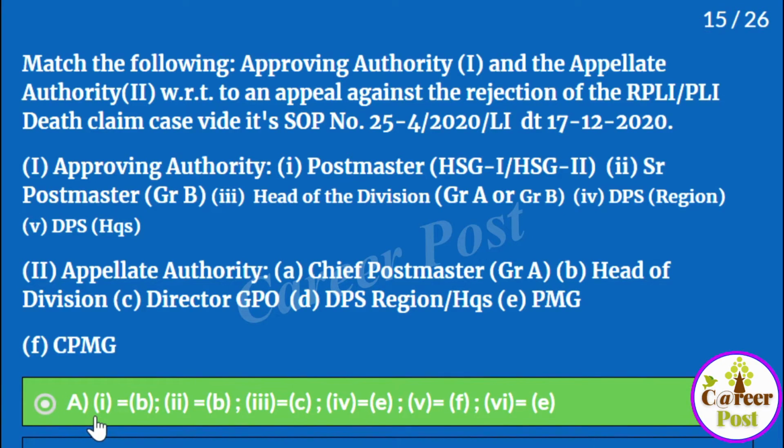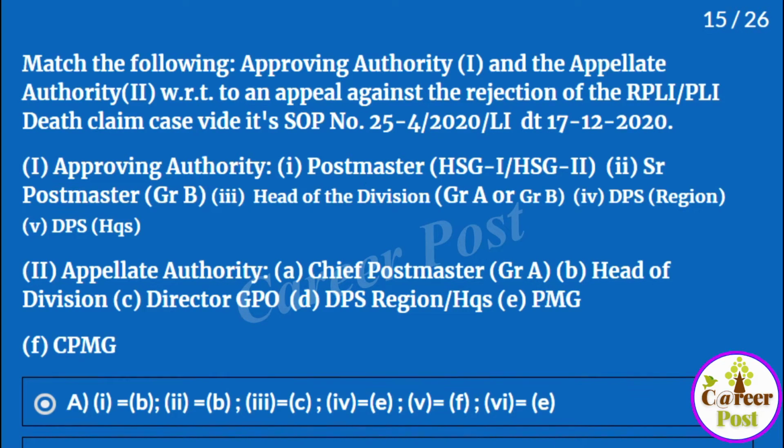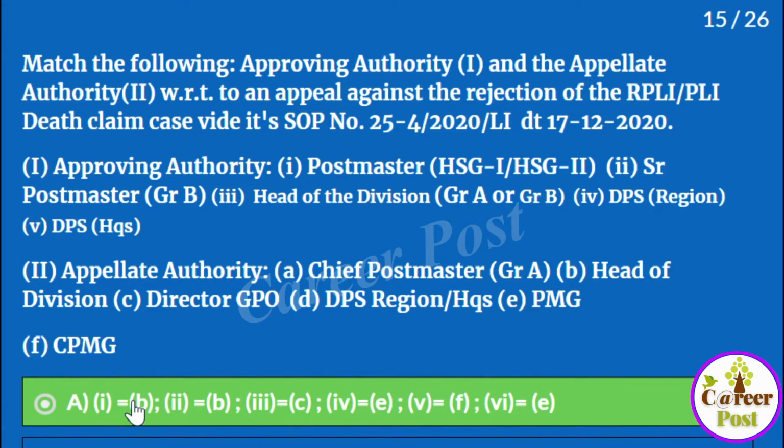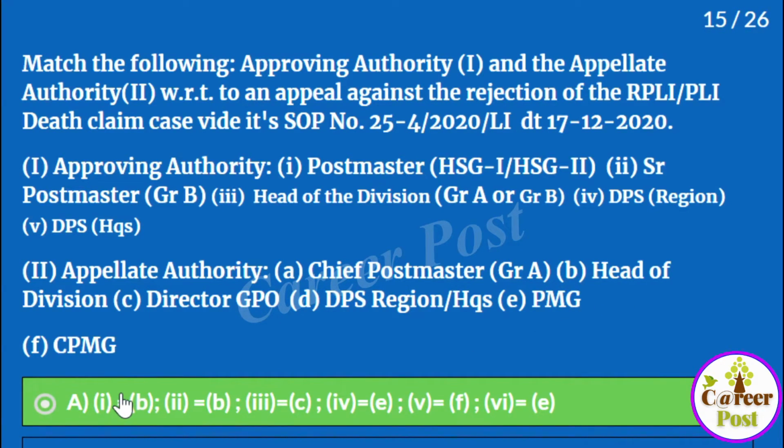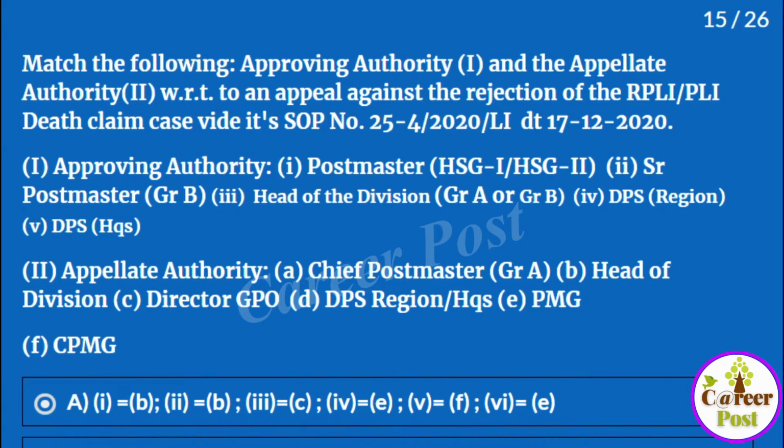The given answers are 1 is equal to B, 2 is equal to B, 3 is equal to C, 4 is equal to E, 5 is equal to F, 6 is equal to E. That is, the option for A: Postmaster HSG1 is mapped to head of the division. Whether it is correct, that means Postmaster rejects a claim, the approving authority is Postmaster, and the appellate authority is said to be B, means the head of the division. Is it correct? It is correct.